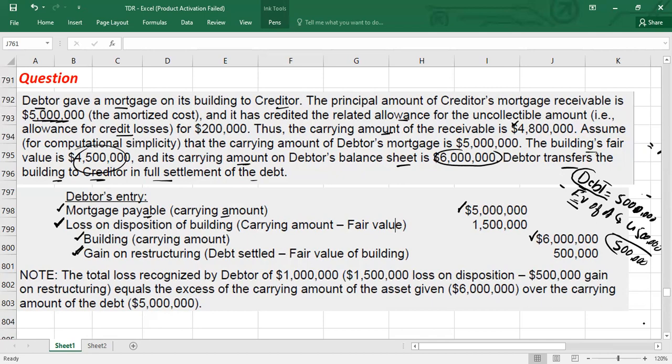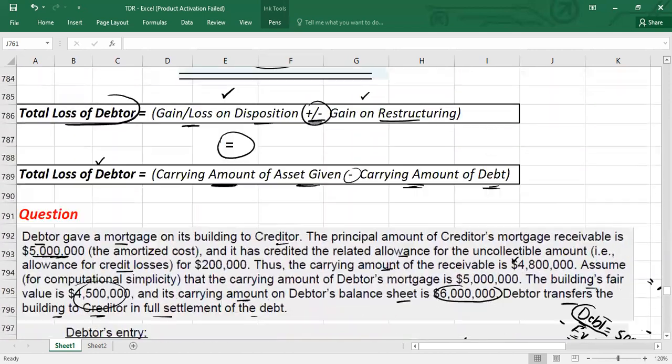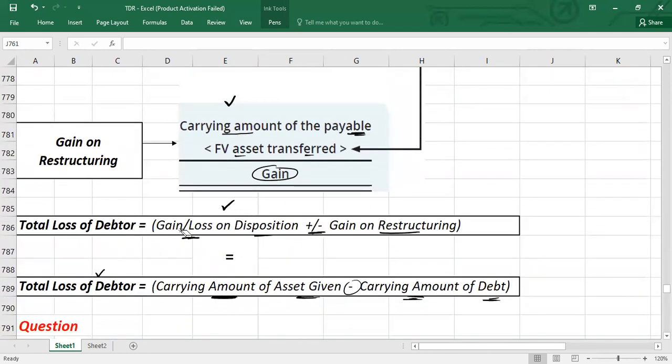Now, guys, if you want to calculate the net position of the debtor, you can look at here in the debtor's books. In the debtor's books, we have a loss on disposition of 1.5 million, and we have a gain on restructuring of 500,000. It means you have a net loss. Net loss, how much? 1 million. And how is it calculated, as I told you guys, if you want to calculate the total loss for the debtor, it is gain or loss on disposition, which is 1.5 million loss, and we have a gain here.